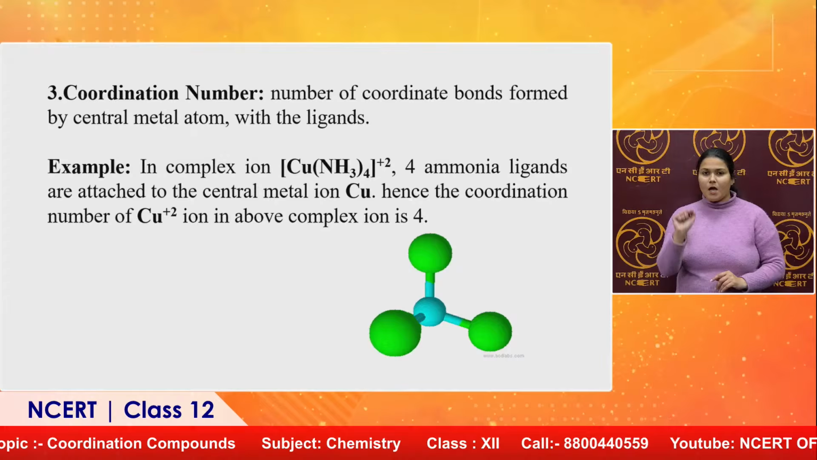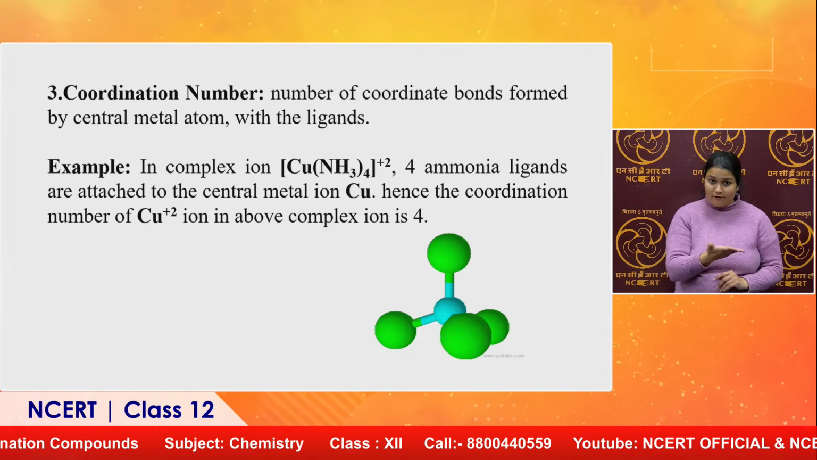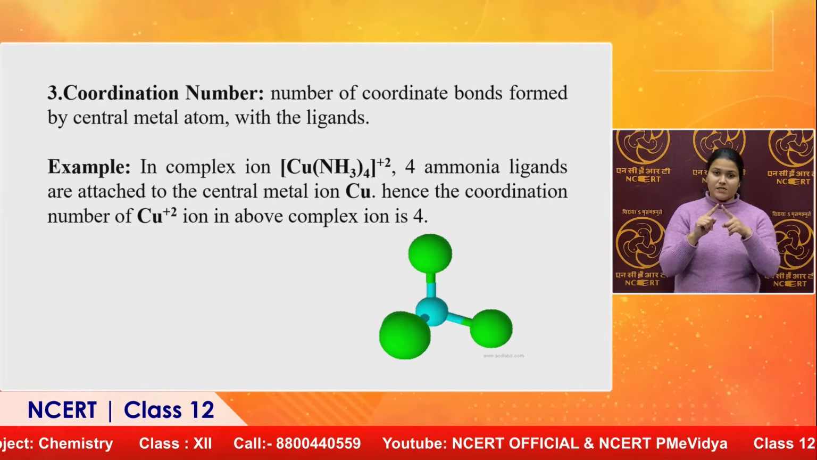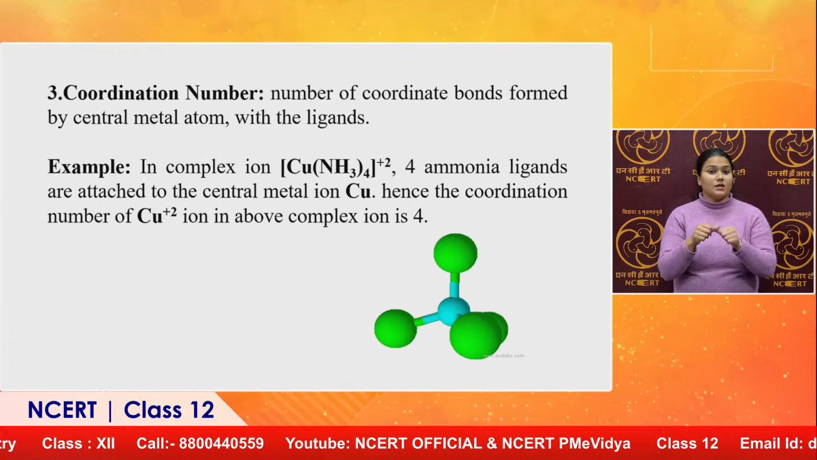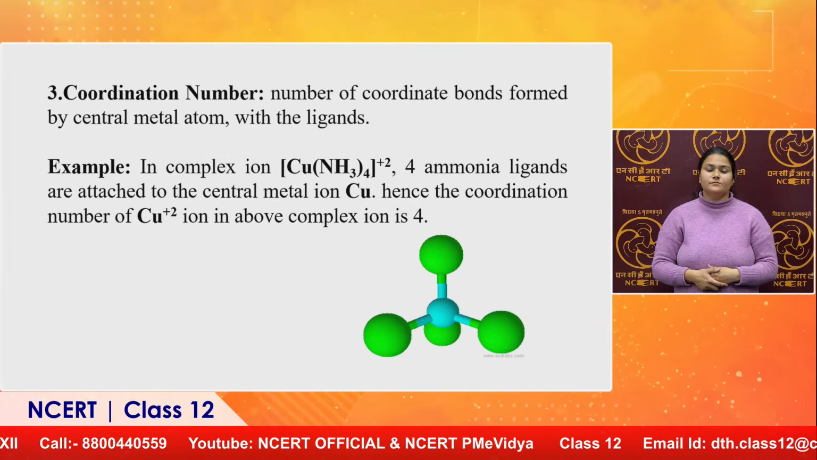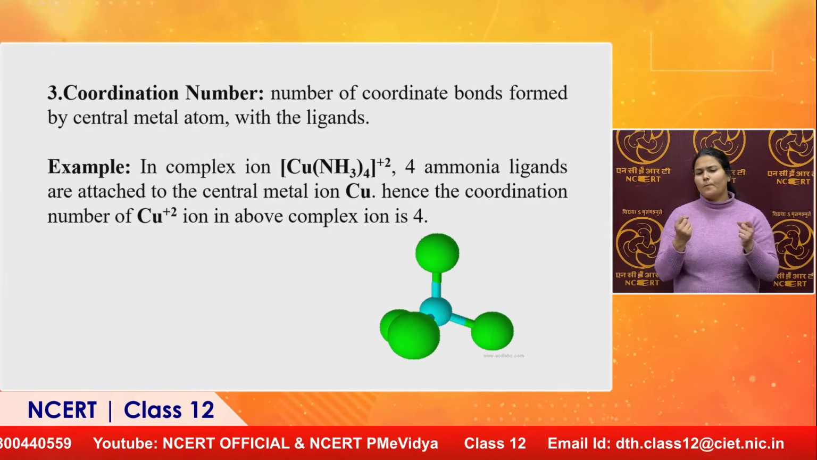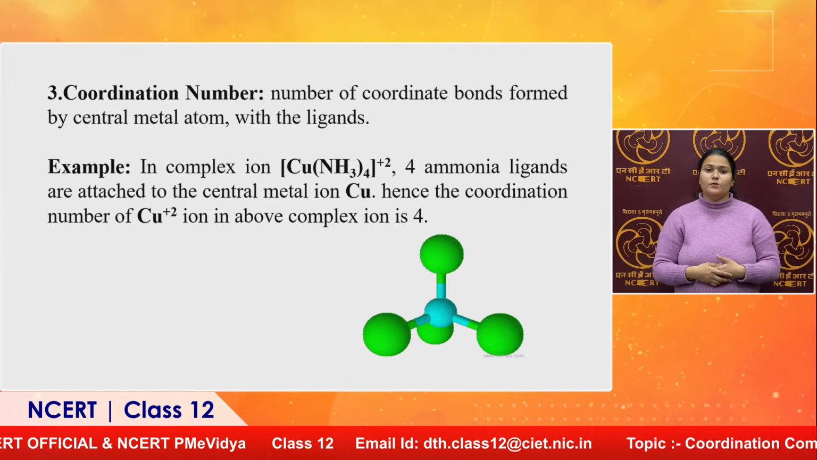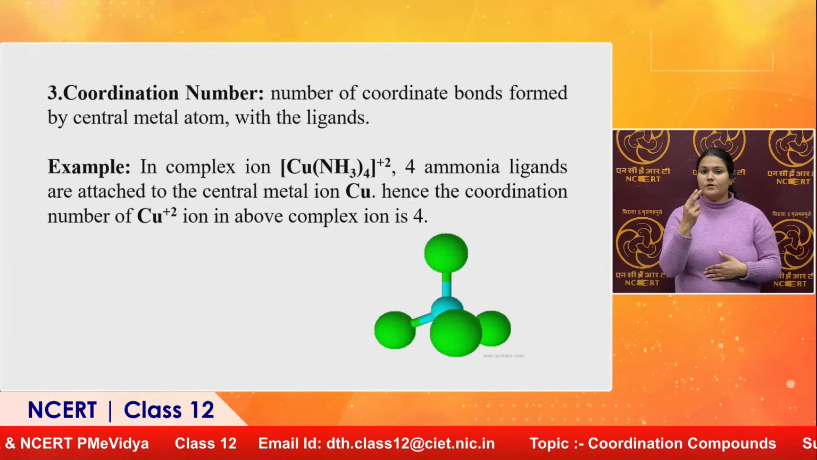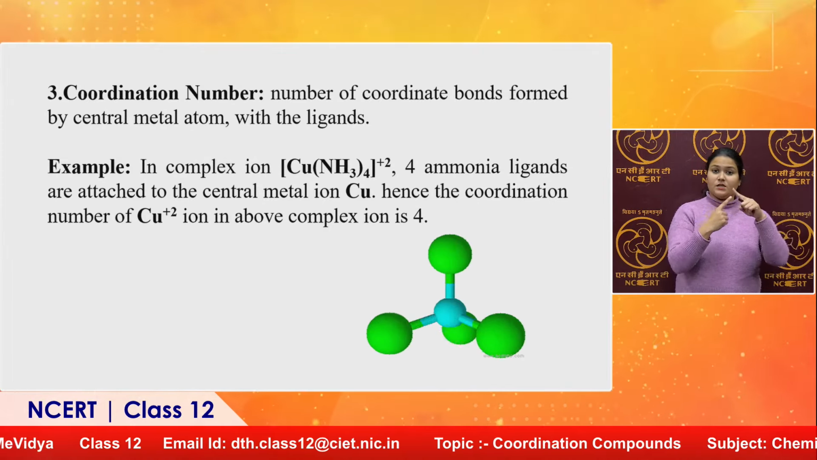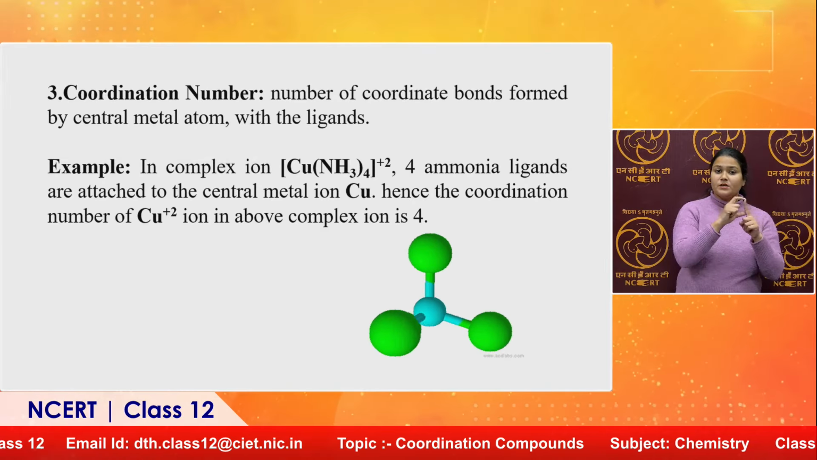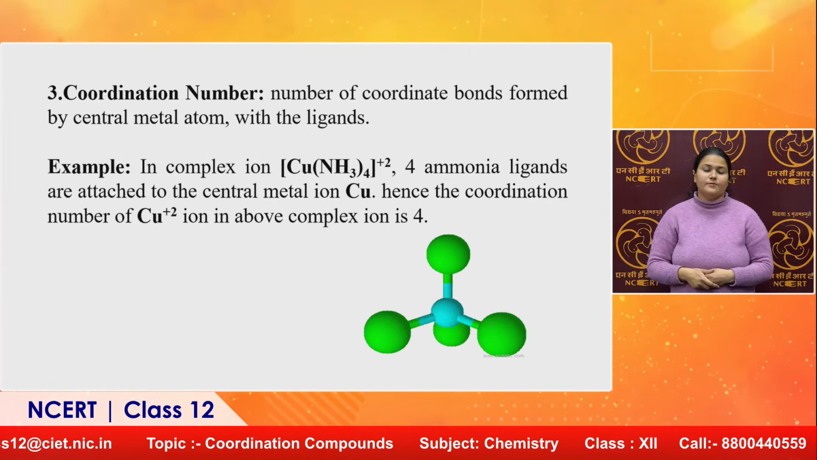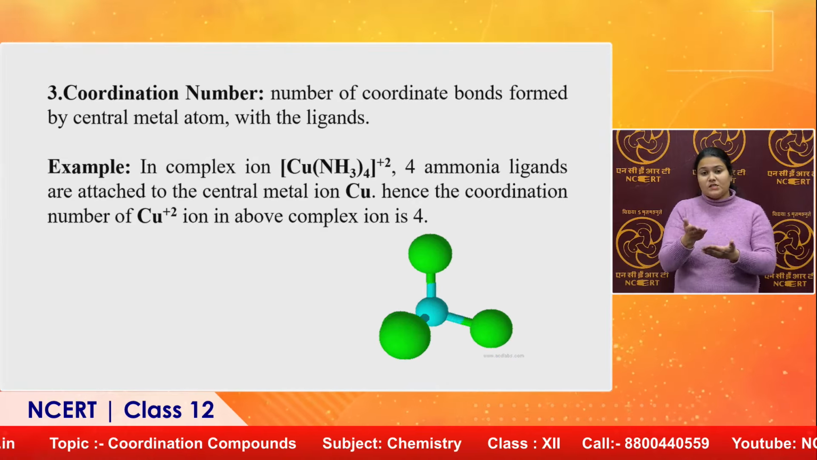Central metal copper is shown here, and with coordination number 4, it generally forms tetrahedral or square planar geometry. It means that a complex which has coordination number 4 will show 2 types of geometry. One is tetrahedral, another is square planar. So, coordination number plays a significant role in coordination chemistry. It will decide the stability of the complex also.